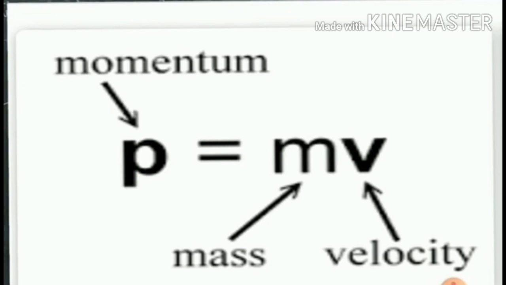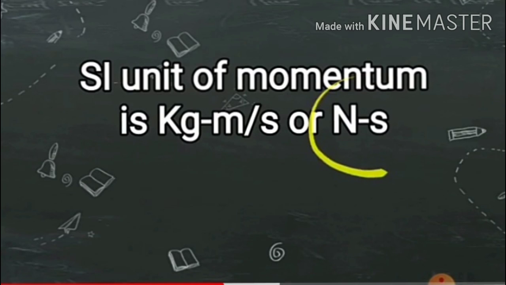Here is one more slide showing you the SI unit of momentum is kg meter per second, or Newton seconds. It is also represented as Newton seconds. Kg meter per second square is Newton, and substituting that here we get Newton seconds. You can write kg meter per second or simply Newton seconds. Also you can write this as the unit of momentum.